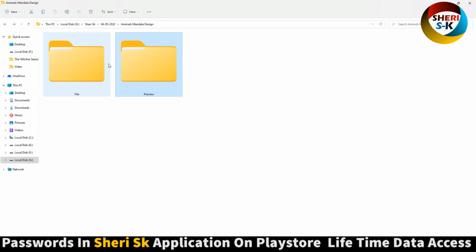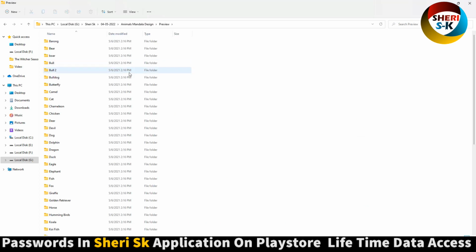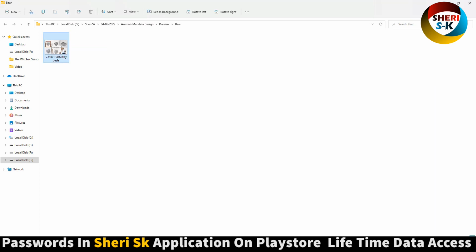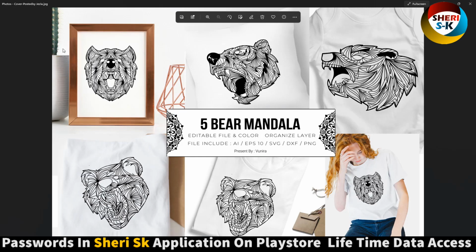Okay, so first check the preview. Here is a bear. Wow, you can change the color, you can change everything, or you can customize some designs, like in lines.